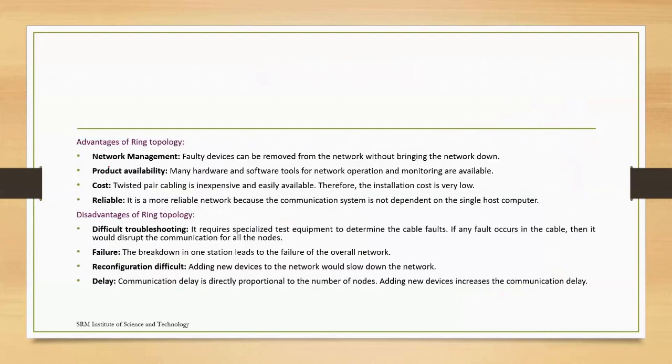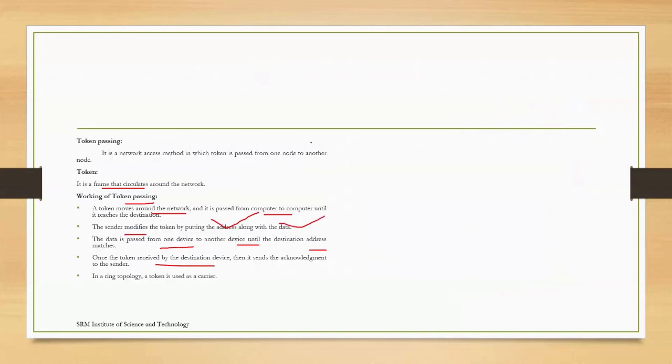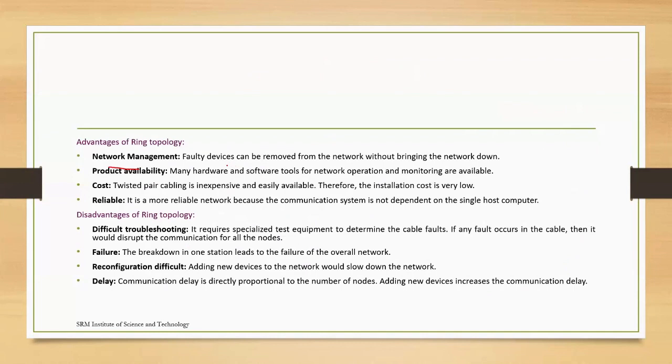And what is the advantage? Network management. Here, if suppose you want to remove one faulty device, you can remove it easily and the others will work continuously. And product availability: many hardware and software tools are there to monitor this ring topology. And since we are using twisted pair cabling, it is inexpensive and easily available. So like bus topology, the installation cost is very low. And it is reliable